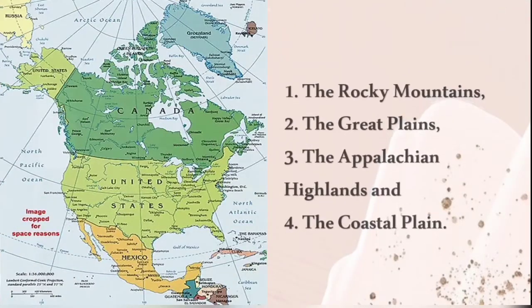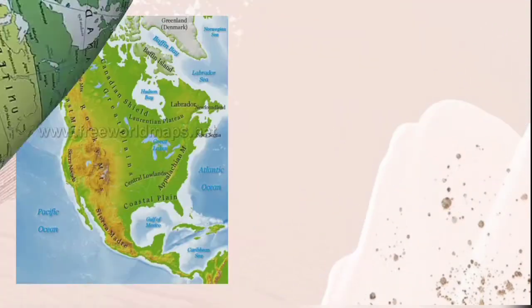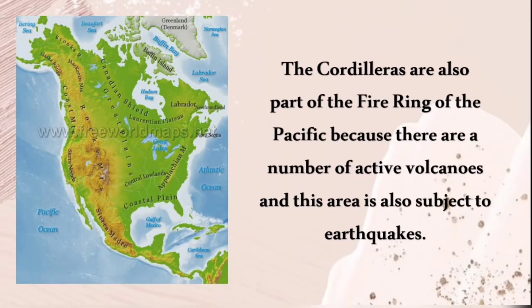The physical divisions of North America are the Rocky Mountains, the Great Plains, the Appalachian Highlands and the Coastal Plain. And the Cordilleras are also called part of the Ring of Fire. The Cordilleras are part of the fire ring of the Pacific Ocean because there are a number of active volcanoes, and this area is also subject to earthquakes.